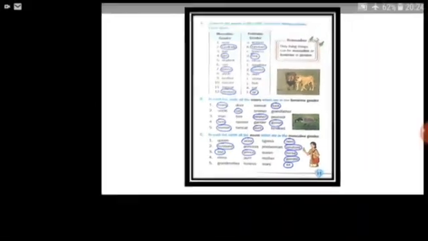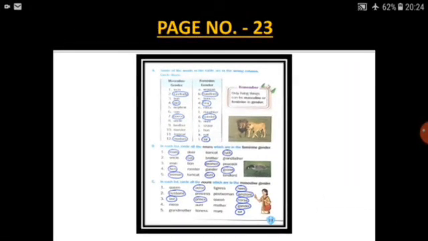So children, I hope that you have understood and you have done the book exercise of this page.